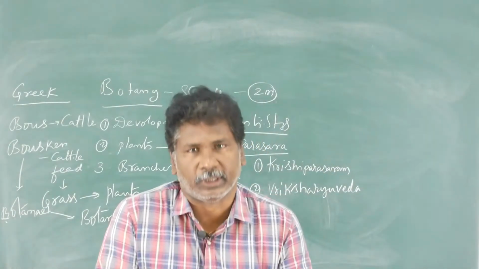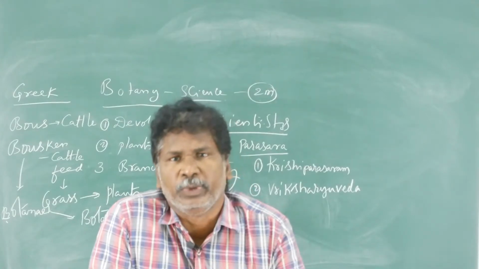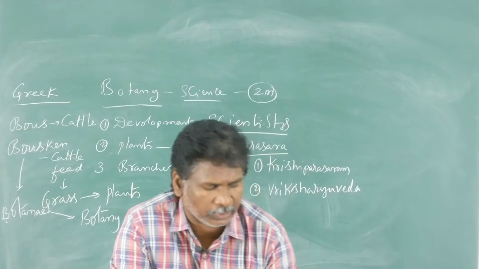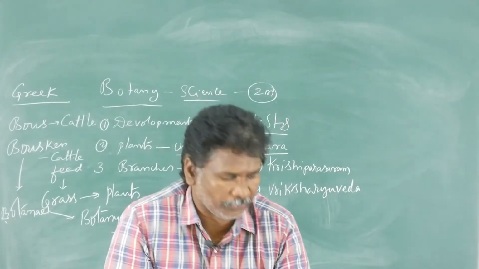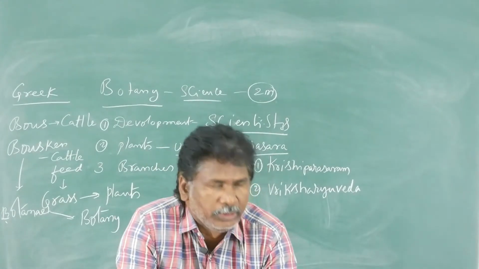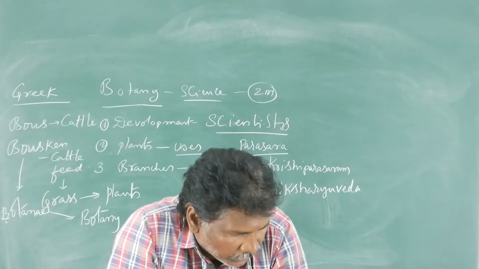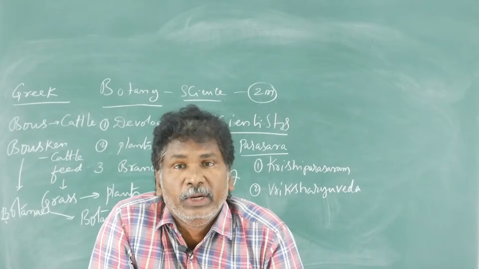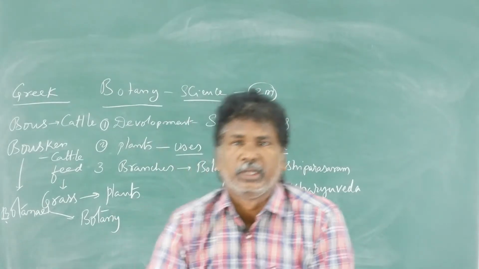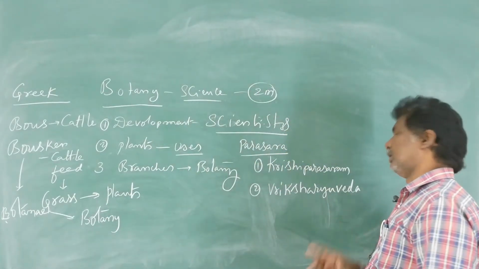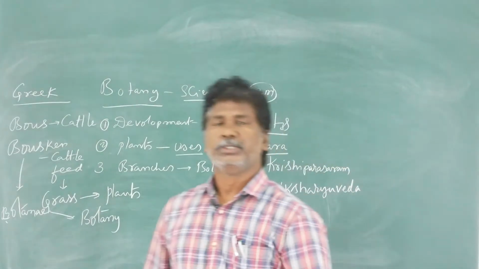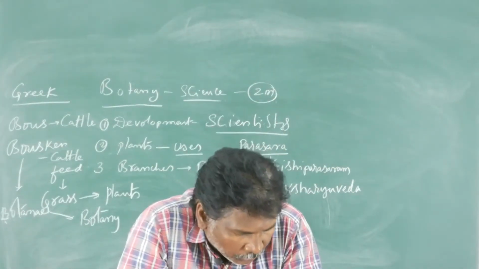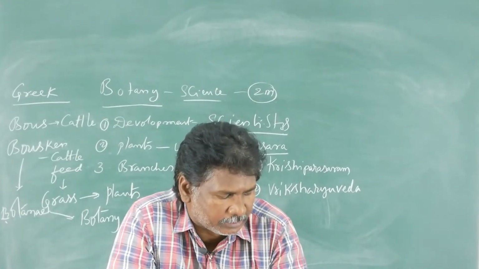Krishi Parasharam is the oldest book on agriculture. In this book there is information about agricultural plants and also about weed plants. The other book, Vriksha Ayurveda, is related purely to medicinal plants.